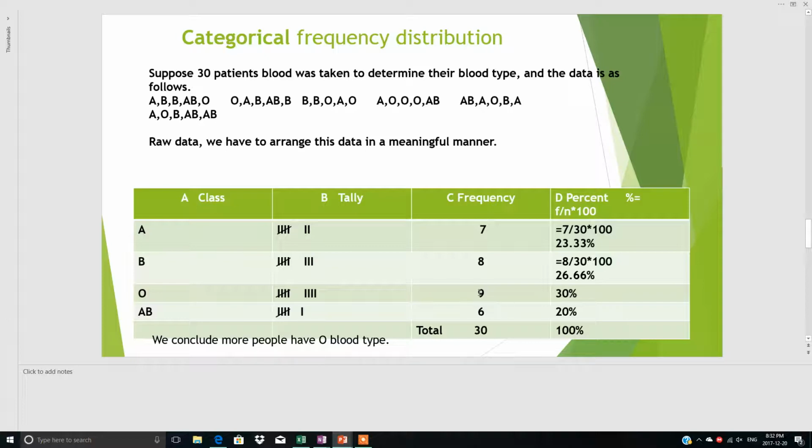See, O has 9 here. So this is the raw data, and we have arranged this data in a table. This is the categorical frequency distribution. These are the categories, and only the nominal and ordinal level of data can come under the categorical frequency distribution. The same example I will show you in the Excel worksheet as well.